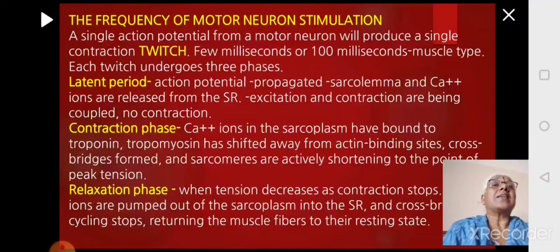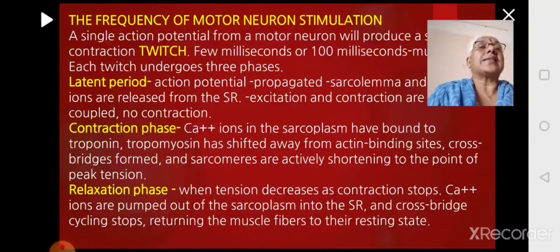Then the calcium ions in the sarcoplasm will be released. It will bind to troponin. It will shift the tropomyosin. Actin-myosin binding sites will be exposed and they will bind, and shortening of the muscle fiber will happen. This is called as the contraction phase. Once the shortening has happened, calcium ions will go back from the sarcoplasm into the sarcoplasmic reticulum.